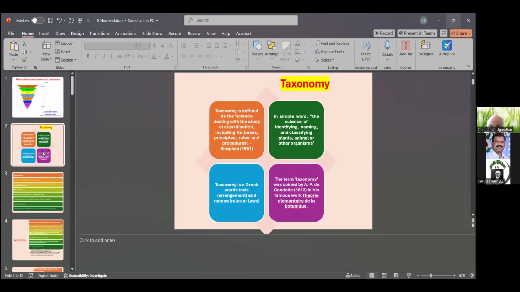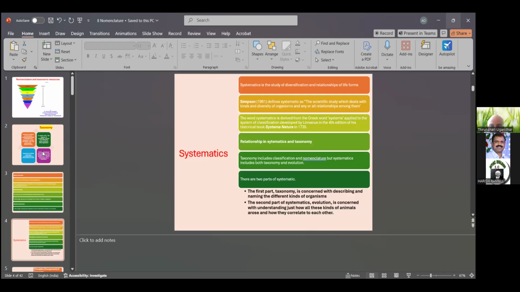The word systematics is derived from the Greek word systema, applied to systems of classification, developed by Linnaeus.